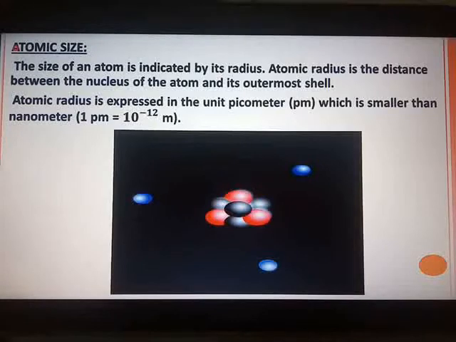Same is if you see the topic of metallic non-metallic character, you have to see that while going from left to right within a period, the outermost shell remains the same, but the positive charge on the nucleus goes on increasing while the atomic radius goes on decreasing. So depending on it, we can say that while going downwards in any group, the electropositivity of elements goes on increasing, electronegativity goes on decreasing. While you go from left to right, electronegativity goes on increasing, electropositivity goes on decreasing.